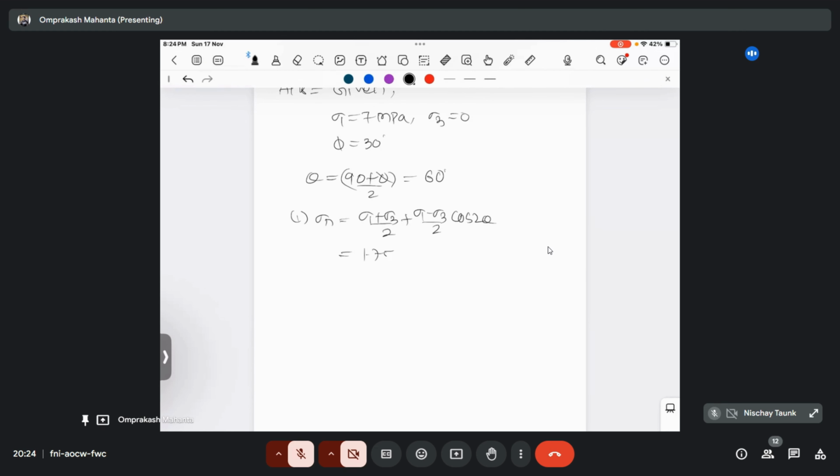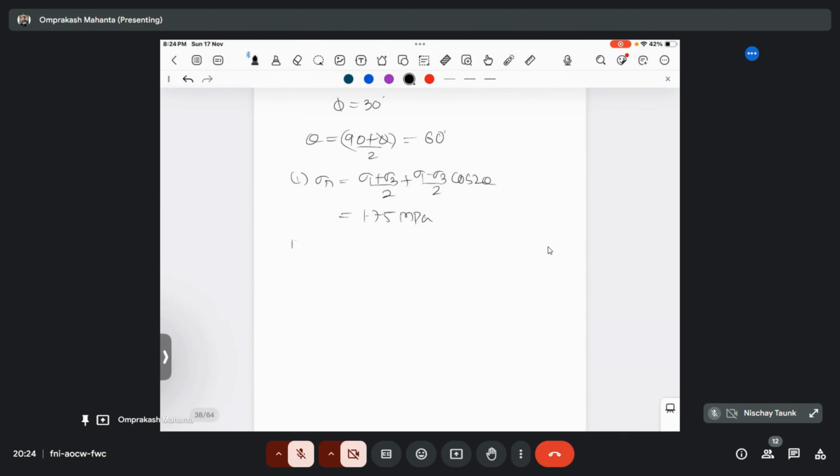1.75 MPa. I am not taking much time because I already did one numerical on this question. So sigma s will become sigma 1 minus sigma 3 by 2 sine 2 theta. So if I solve this, it will come around 3.03.